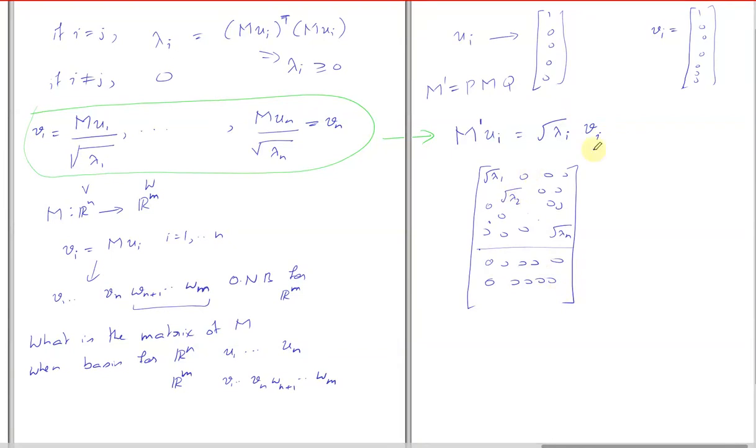This is the only way this can happen. And this 1 0 0 should go to square root of lambda i 0 0 0. That's the only way it can happen. You agree? Yes, sir. So it's a diagonal matrix, in the sense that you will need to pad it with zeros. Yes, sir. In that case.